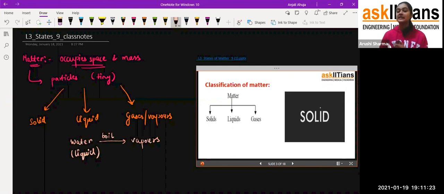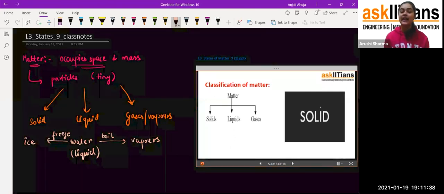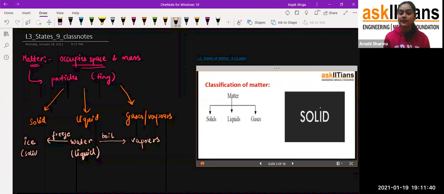Okay. On the basis of their properties, that was the water vapor. Now, student, if I freeze this water, what I'll get is ice. When we freeze the water, we get ice, and that ice is the solid form, student. So that's how the classification of matter has been done: solid, liquid, gases. Now we are going to study the properties of each of them one by one, what the particular property of solid, liquid, and gases is, and how they are different from each other.